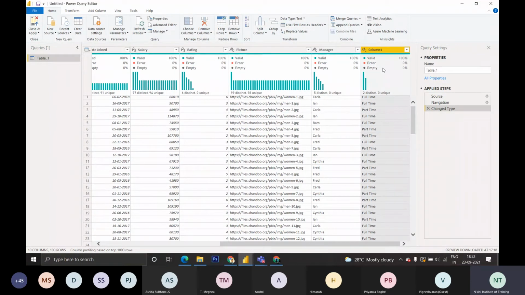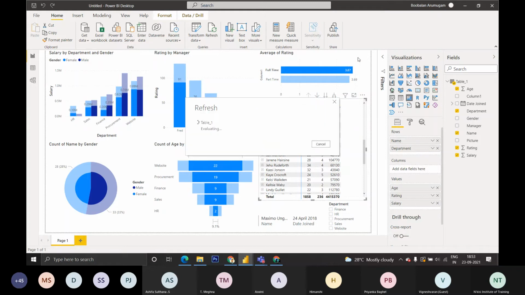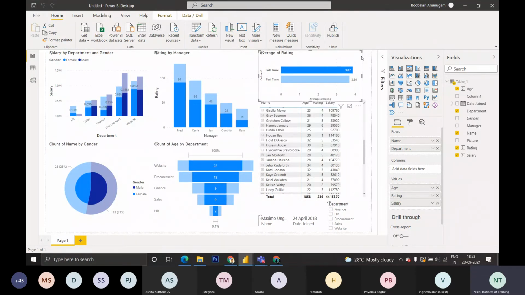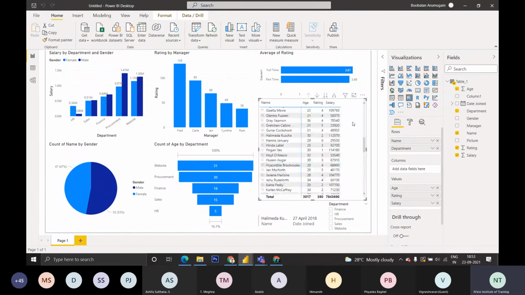Then if you want to refresh, you can click refresh. If I have applied a filter and want to clear it, you can wait. It is loading. It will be automatically updated once I have made any changes; it will be automatically applied to the entire data. To clear this, you can click on any blank place in the dashboard to remove all the filters.